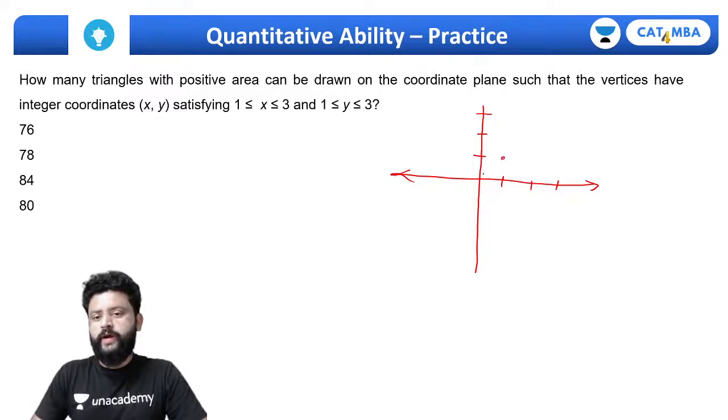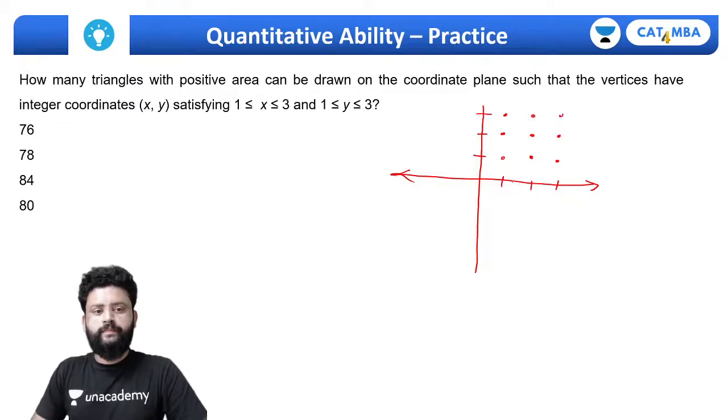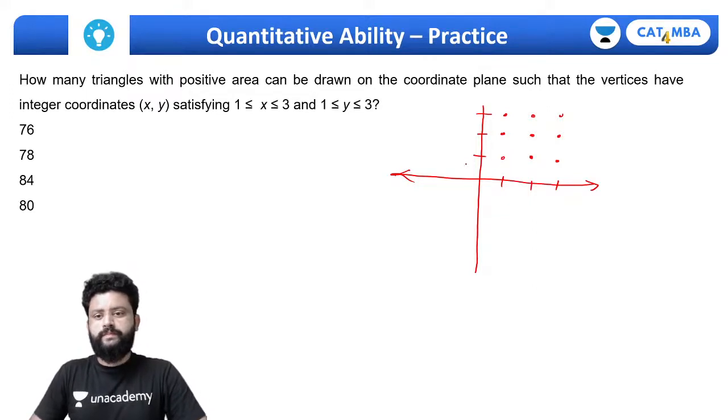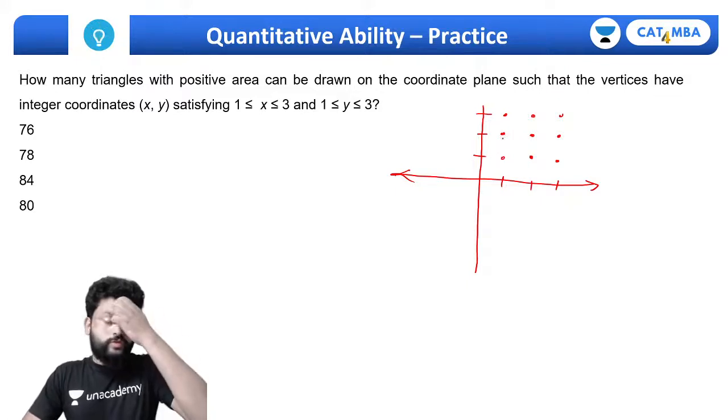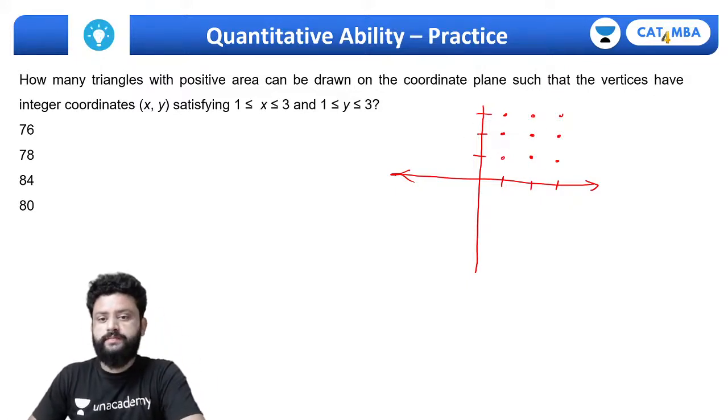So let's have a set of points that we can get here. Less than or equal to 3. So we have these points, this many points.